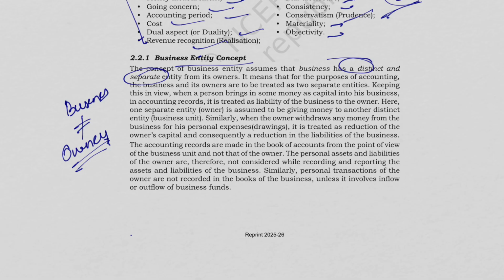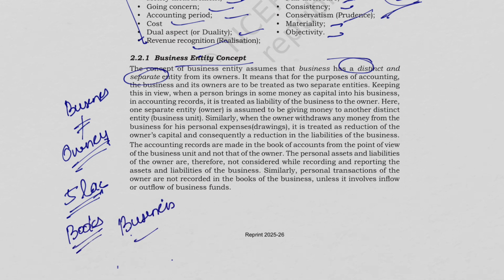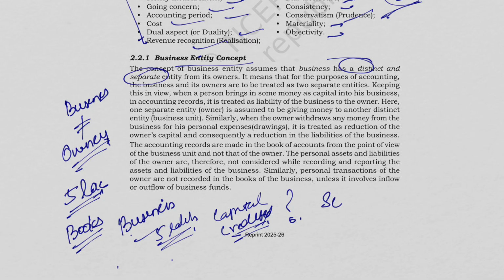For example, Ram starts a business with rupees 5 lakh. So in books, what are we recording? We are recording that the business has received rupees 5 lakh. The capital account is credited. Why are we doing this? Because the business treats the owner as separate.